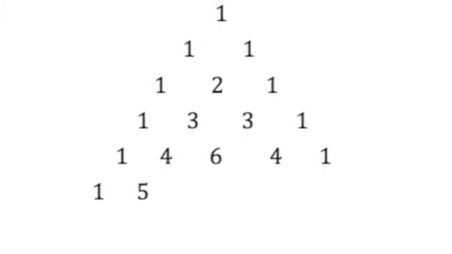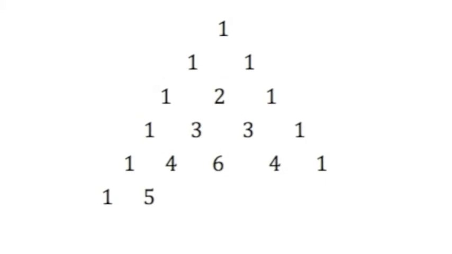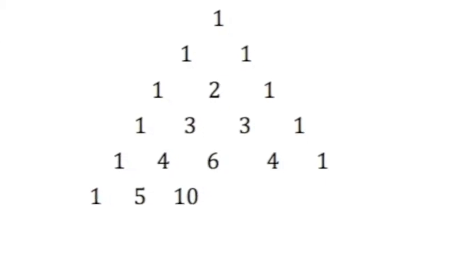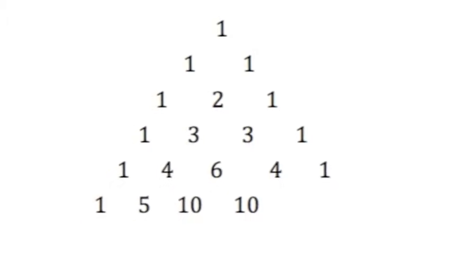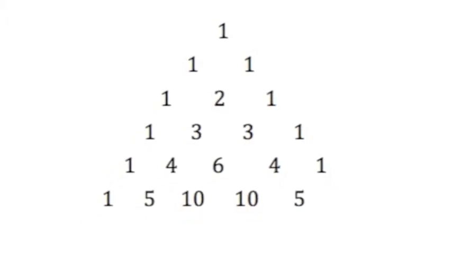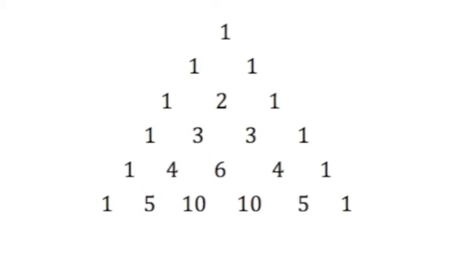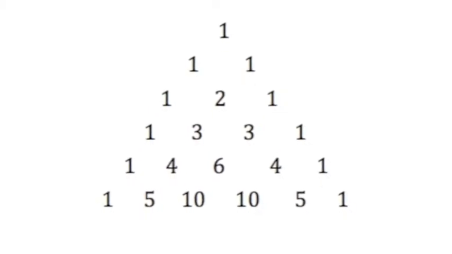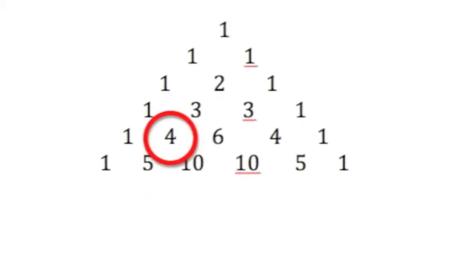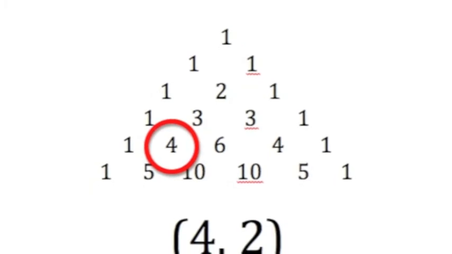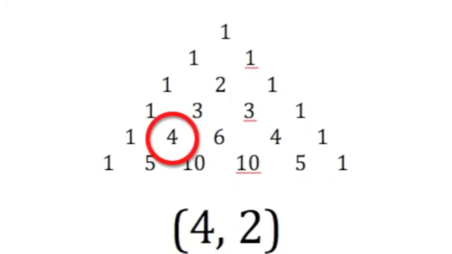This spot should be filled with a 5. It's a 10. Here you should have gotten another 10. If you guessed 5, you're right. And in the last spot for this Pascal's triangle should be a 1. Can anyone tell me where this number is located? 4, 2 is correct. Great job! You learned that pretty quickly.